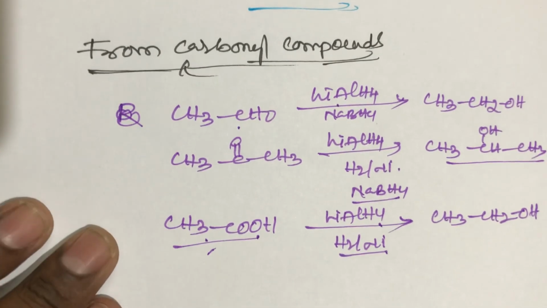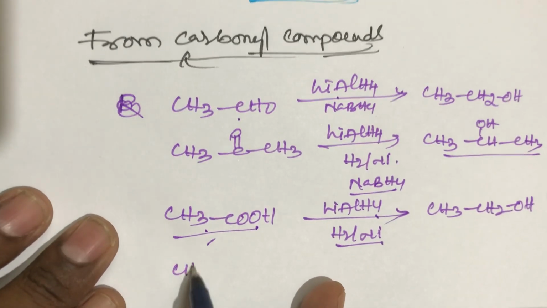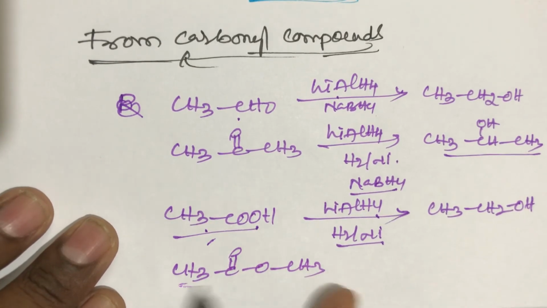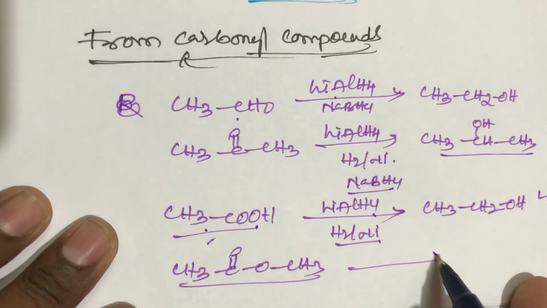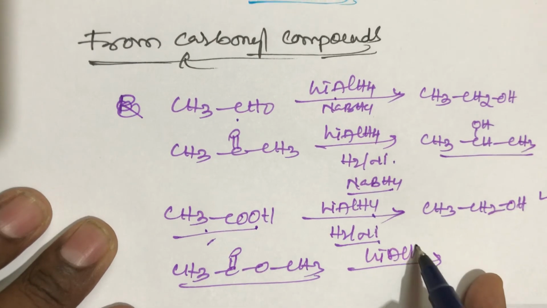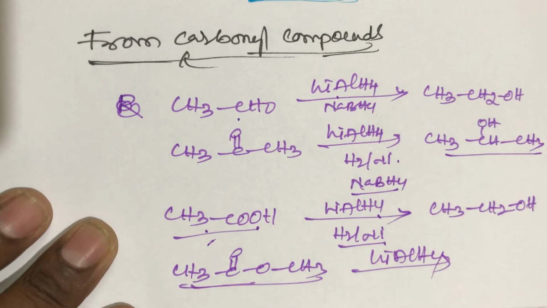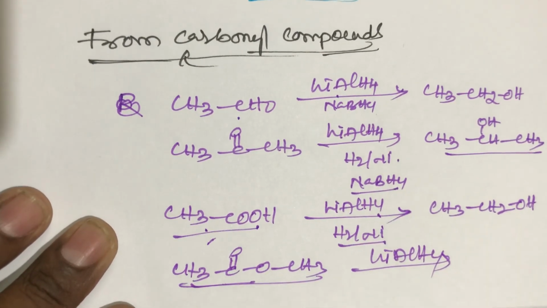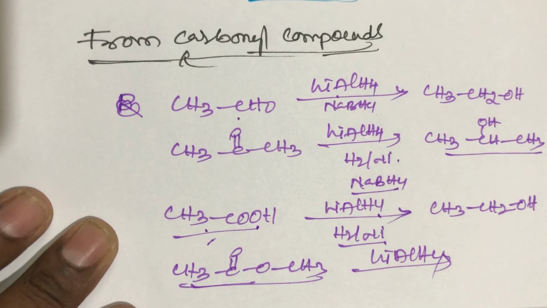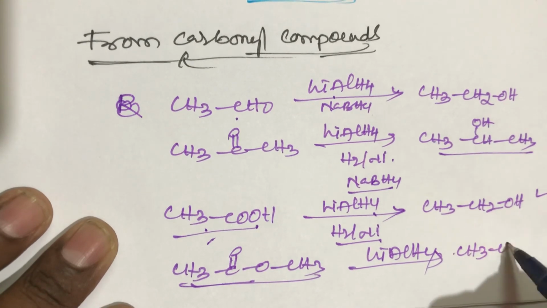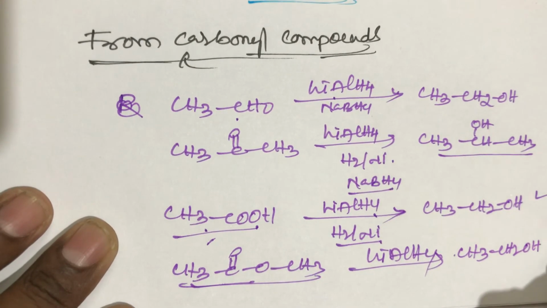And one more, student, the ester, CH3COOCH3. When an ester, methyl ethanoate, is reduced with lithium aluminum hydride, it gives ethyl alcohol plus methyl alcohol.